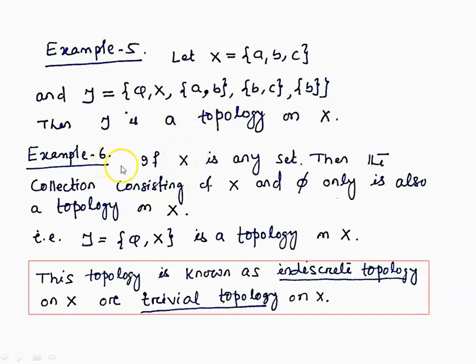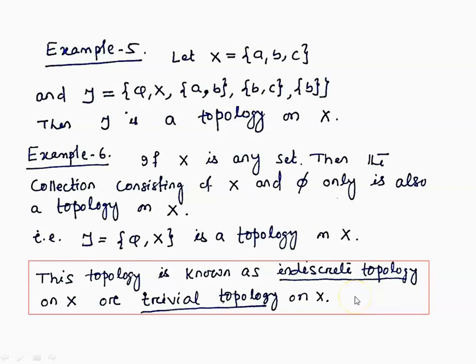In example 6, we have taken a set X. X is any set and we collected tau as the empty set and the whole space. That means the collection contains only two members. One is the empty set, the other one is the whole space. If we check whether this collection satisfies all the conditions of being a topology, yes, it satisfies. It can be very easily checked. This topology is known as indiscrete topology on X or trivial topology on X.